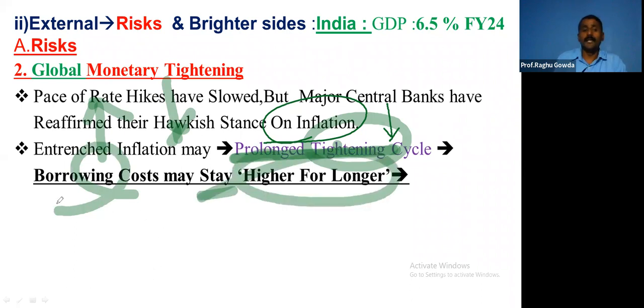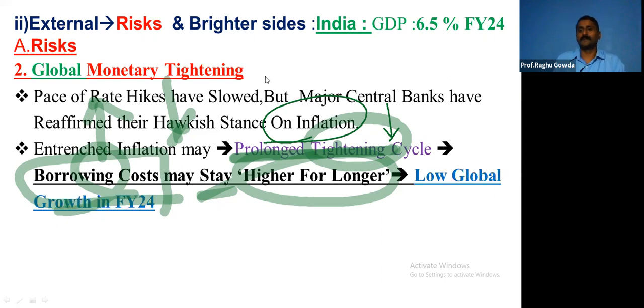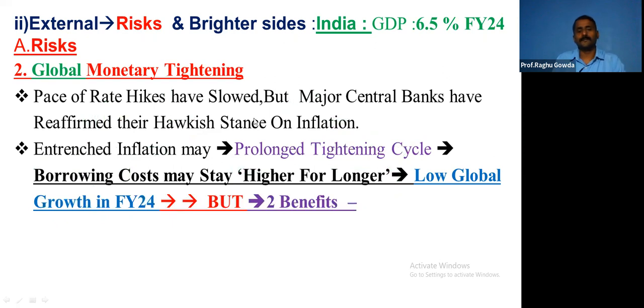What will happen if the borrowing cost stays higher for longer? Investment will be less. Investment will be less means the growth will be less, the output will be less, then the economy definitely will be slowing down. So low global growth in the financial year 24. Please understand these things, interconnect the things.